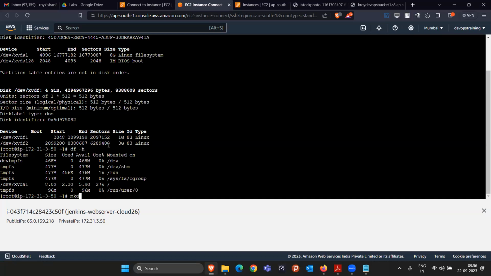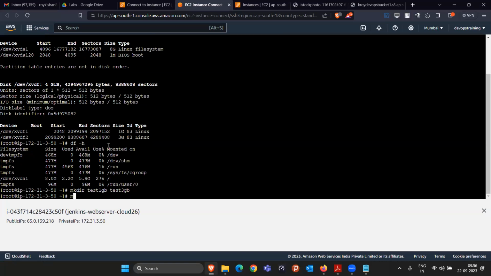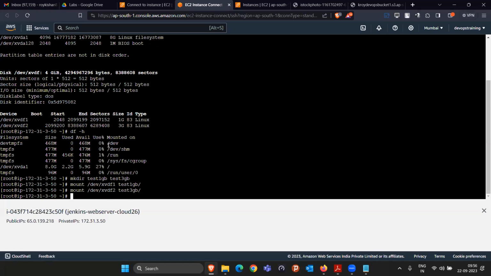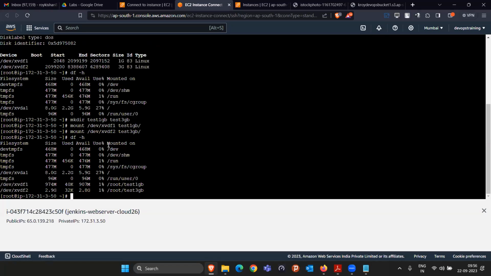Okay, so I am creating a directory here. You can create the directory with the same name, or you can create the directory with some different name also. I'm just giving it here test1GB, test3GB, something like this. And I'm saying that I want to mount the first partition /dev/xvdf1 to test1GB. And similarly, I am mounting xvdf2 to test3GB. That also done. If we do df -h, see, exactly the same storage got attached to these two locations.